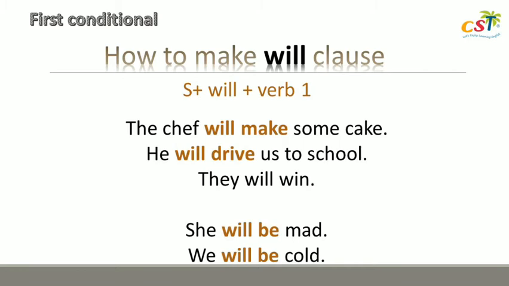After you are perfect making if clause, I want you to get prepared how to make will clause. You only have to have subject, will, and verb 1. For the example, the chef will make some cake. He will drive us to school. They will win. Or if you don't have a verb 1, you can use be. She will be mad. We will be cold. Will we be cold? I hope not. Yes, for will clause, you can use any subject and then after will, you follow verb 1. Easy? Thank you very much.